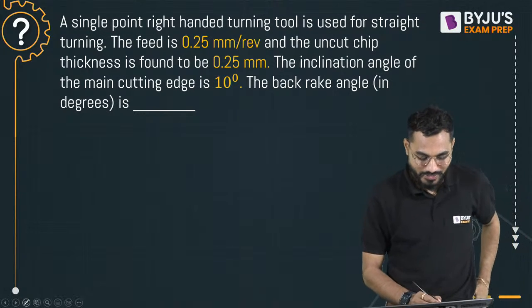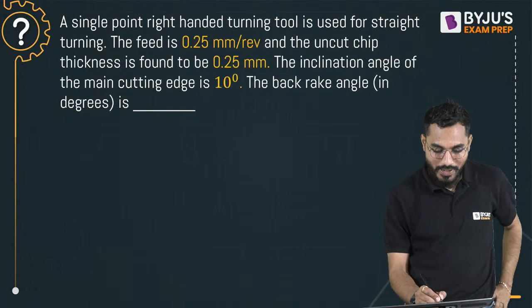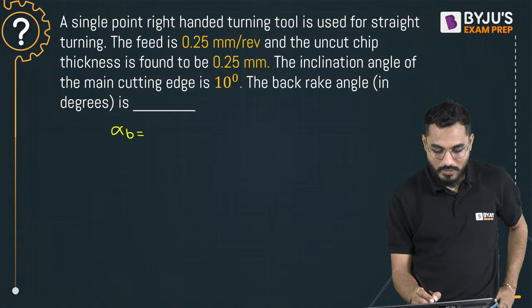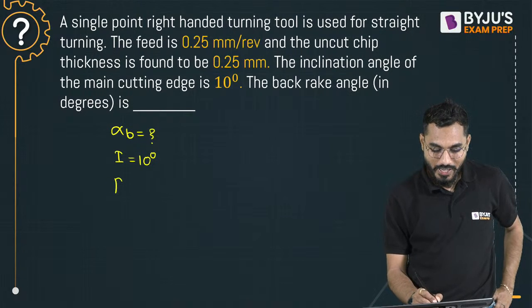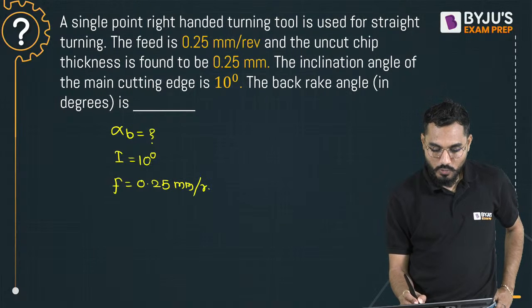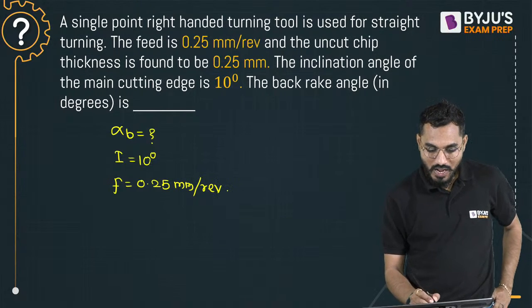Back rake angle. What is back rake angle? Alpha B is the question mark. Inclination angle I is exactly equal to 10 degrees, given. What else is given? The feed f is 0.25 mm per revolution. Uncut chip thickness t naught is exactly equal to 0.25.